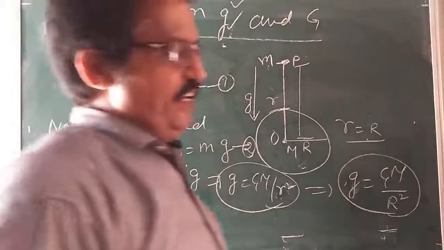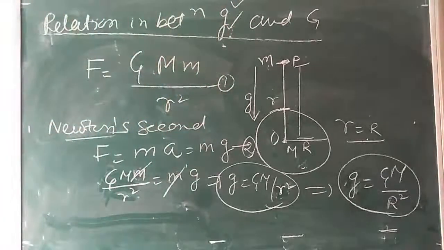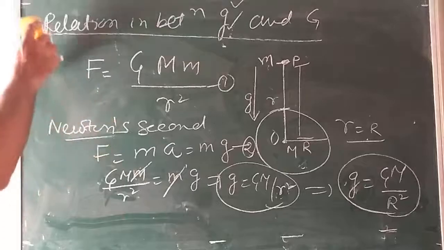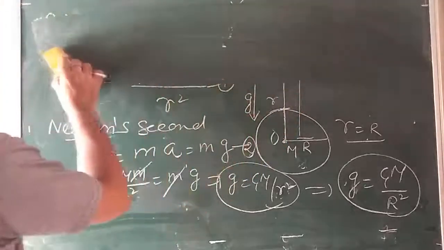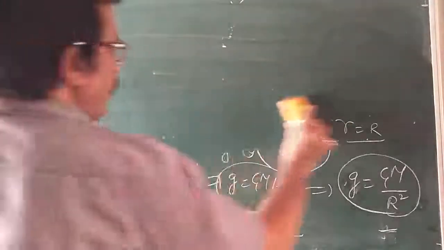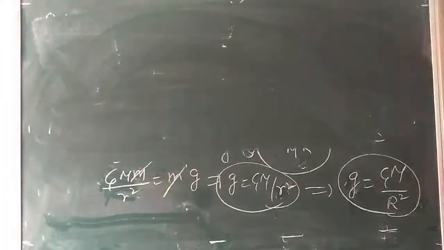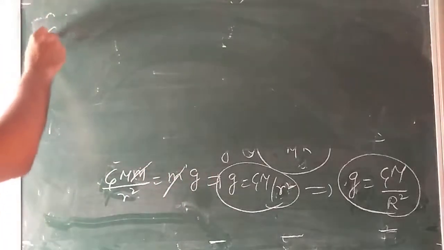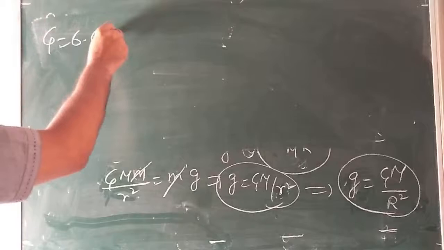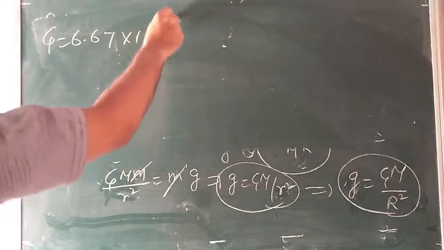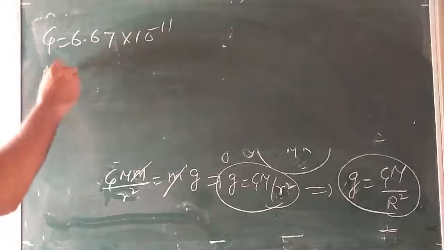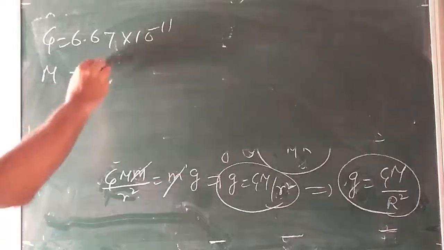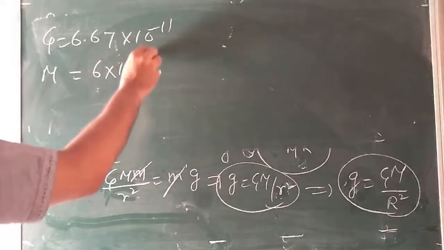Tell me? Yes. So children, if you want to find out the value of small g, now I can calculate here. I know all the values. What is that? The value of capital G is 6.67 into 10 raised to power minus 11. The mass of the earth is 6 into 10 raised to power 24 kg.